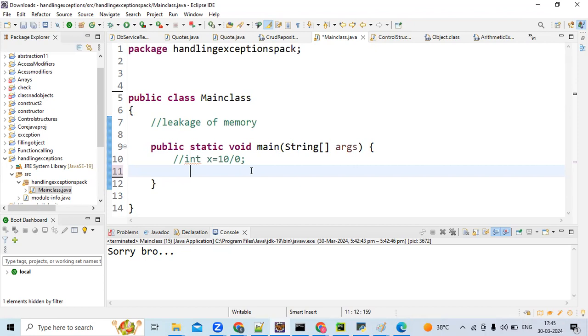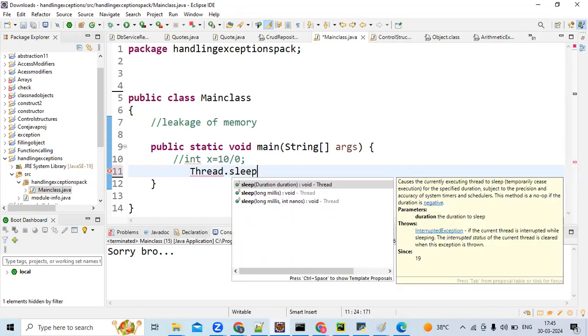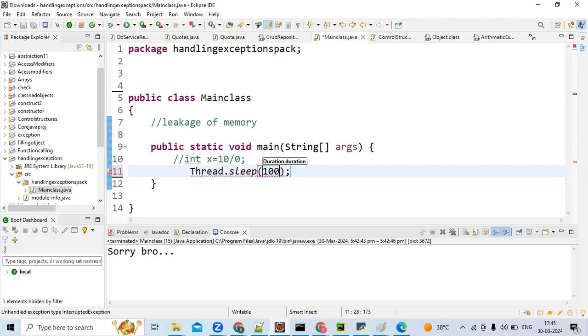Now there are some specific cases where you will get a checked exception. Just write Thread.sleep. This will create a checked exception. Basically, Jayshri, I will explain this in multi-threading, but for now, just understand that this will create a checked exception.